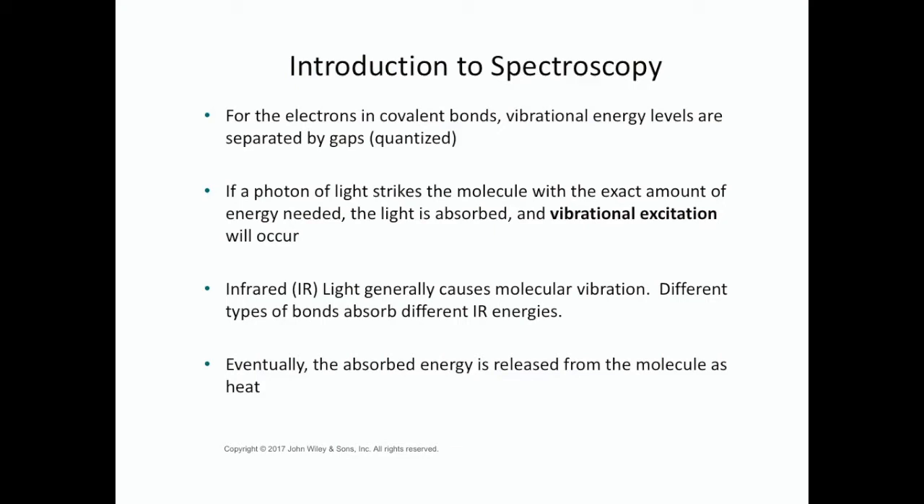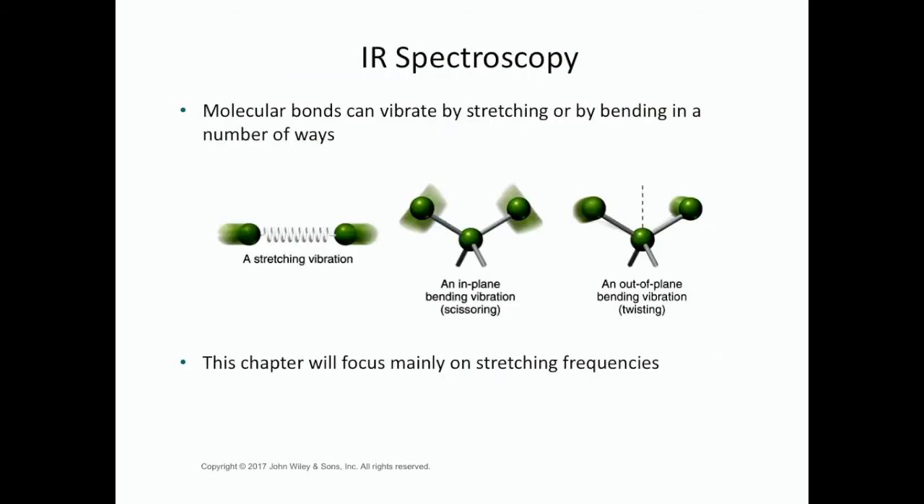Infrared light, in particular, will cause molecular vibration. And different types of bonds absorb different IR energies, which is why we can use IR spectroscopy to figure out the types of functional groups a molecule has. Bonds in molecules vibrate in two ways. They can either stretch or they can bend. And there are different types of stretching and bending.